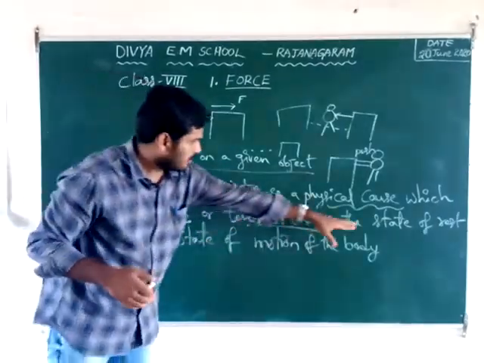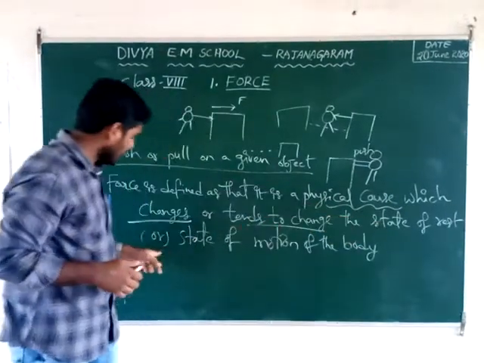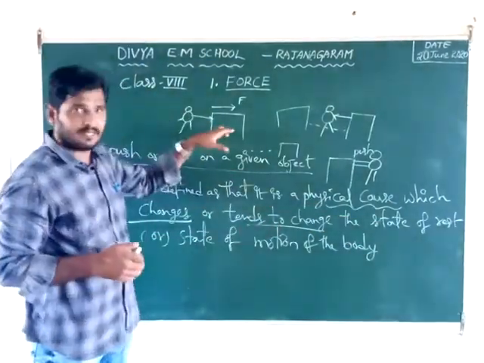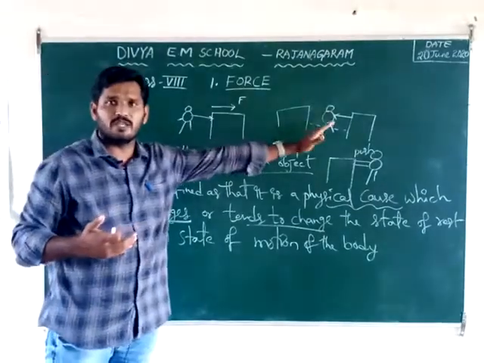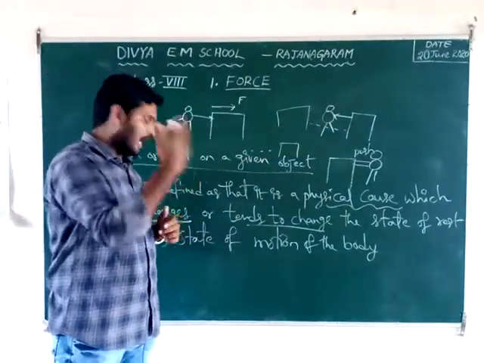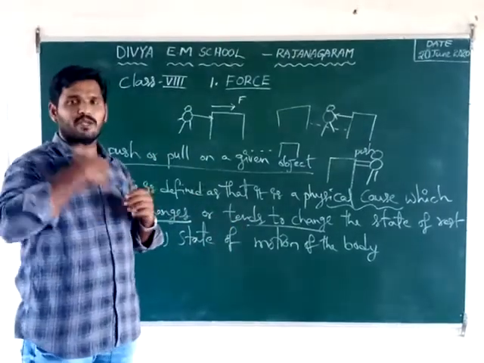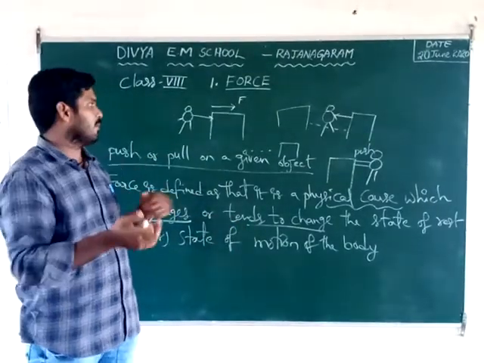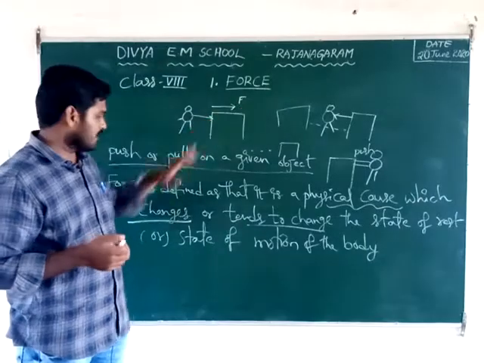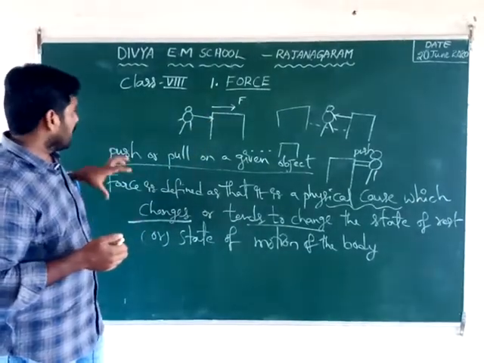That means the final state is rest or motion. If the body is at rest, then to bring it to motion we have to apply some force. Or if the body is already in motion and we increase the speed or the velocity, we also have to apply some force. This is the main pure definition of force.